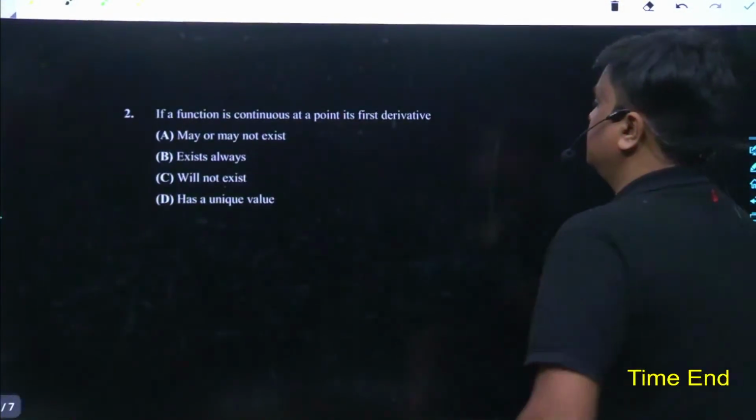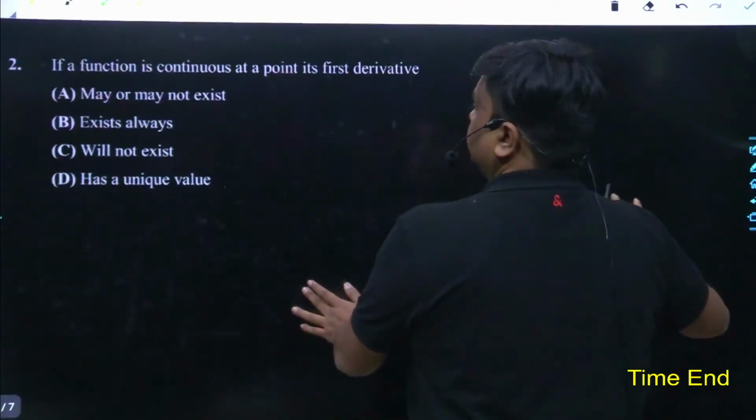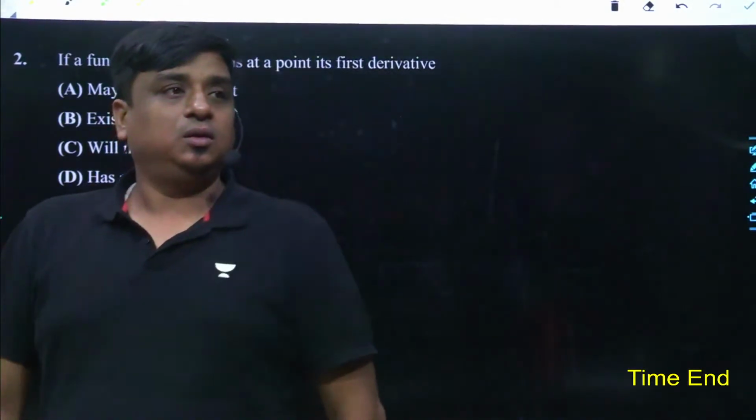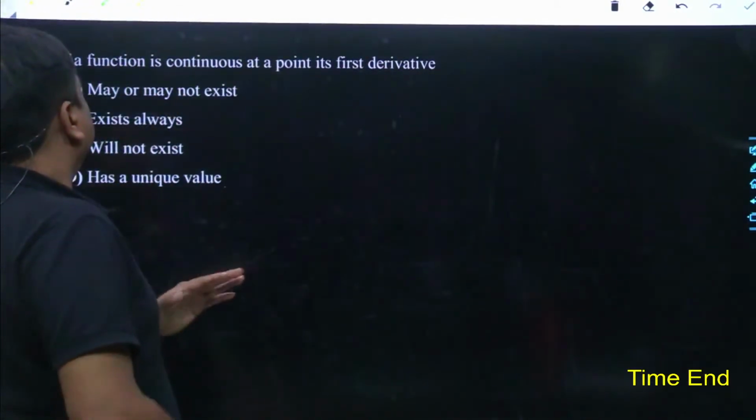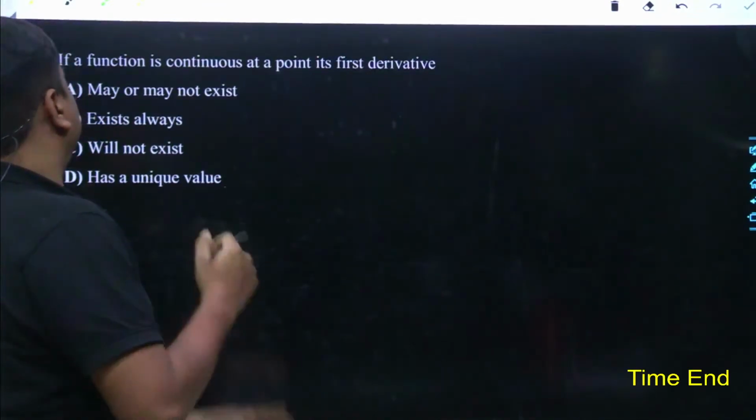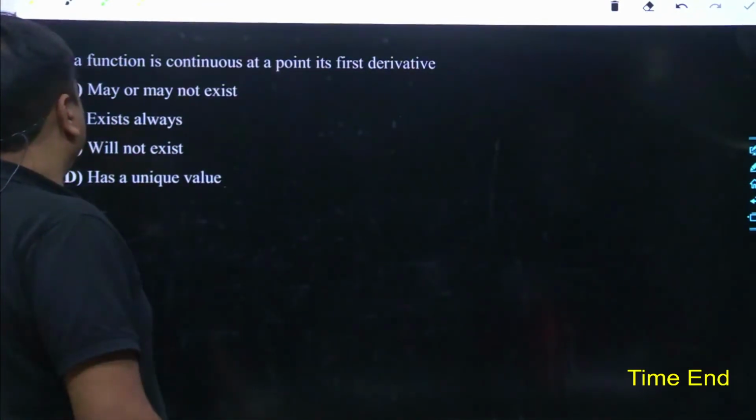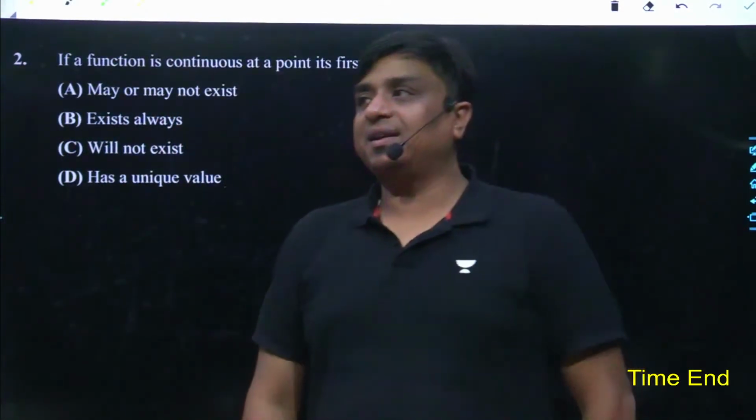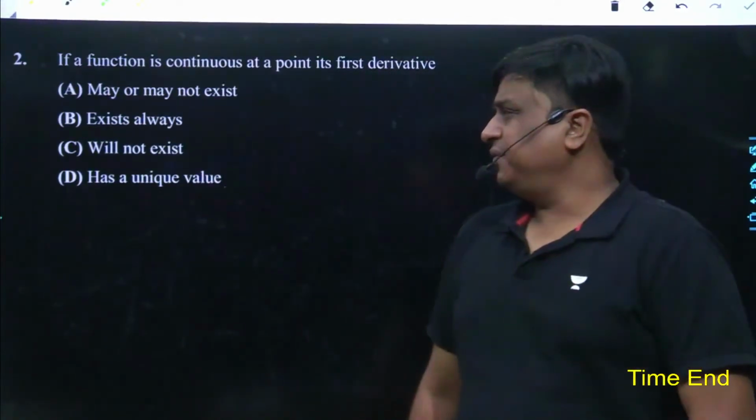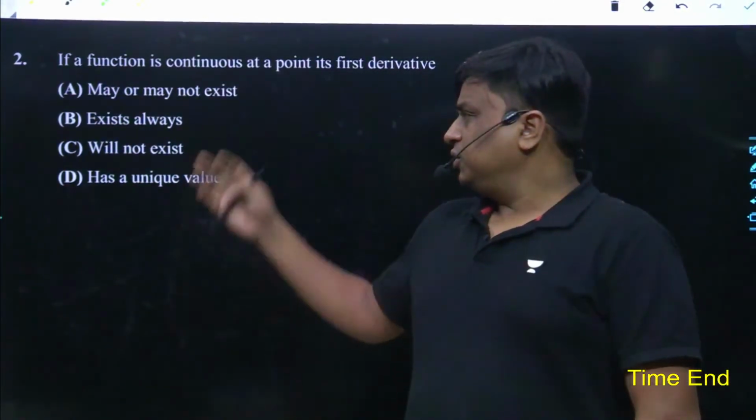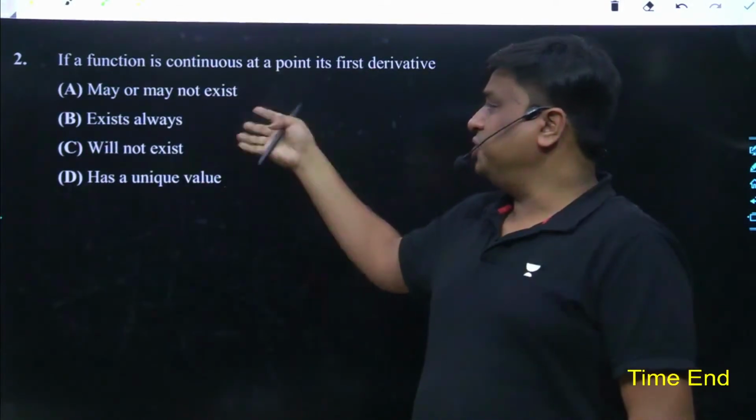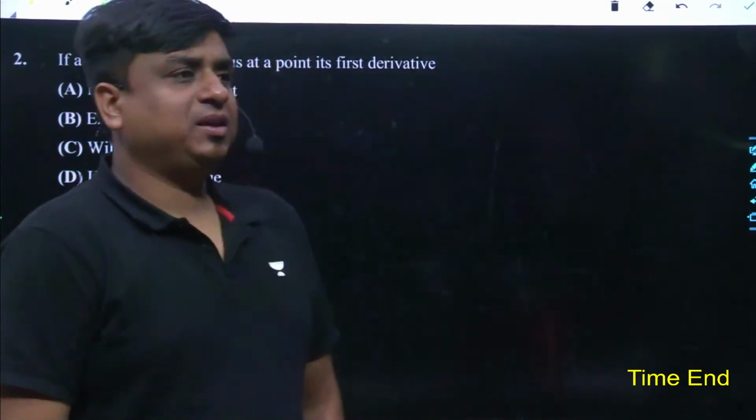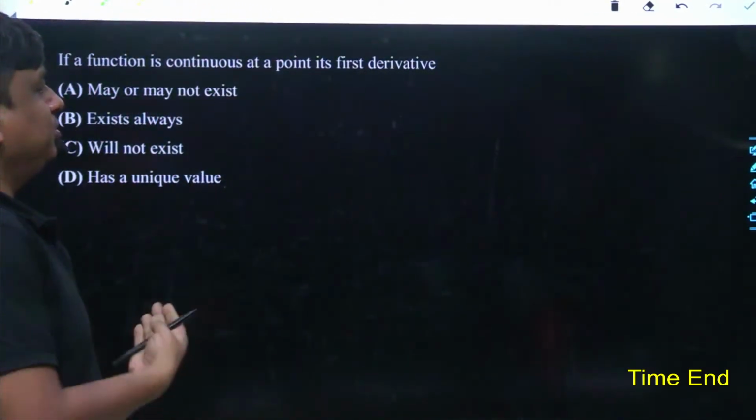So here comes the next question. Again, kind of same problem. If a function is continuous at a point, its first derivative may or may not exist, always will not exist, has a unique value. Again, the kind of question which may get raised in GATE examination for 1 mark. Definitely it won't come for the 2 marks. So it's a theoretical understanding of continuity and differentiability. Tell me what would be the most answer. Aman, probably I may expect the answer from you, because the same concept has already been learnt earlier.